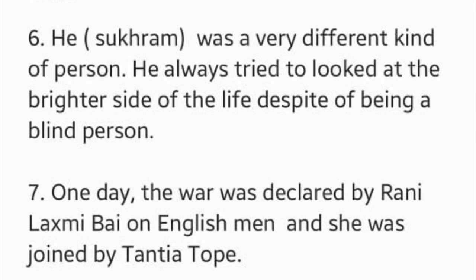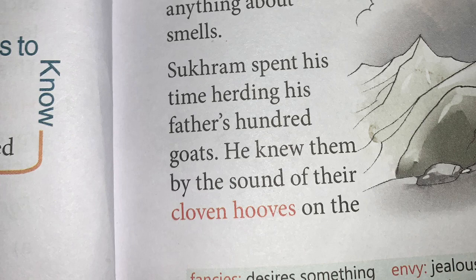He spent his time herding his father's goats, and he was so familiar with these goats that he could even identify them by their sounds. As you can see, it's written over there: Sukram spent his time herding his father's 100 goats. He knew them by the sound of their cloven hooves on the stones and by their smell. Cloven hooves means the divided foot of cattle or sheep. He was so familiar because he spent his time every day with those 100 goats.